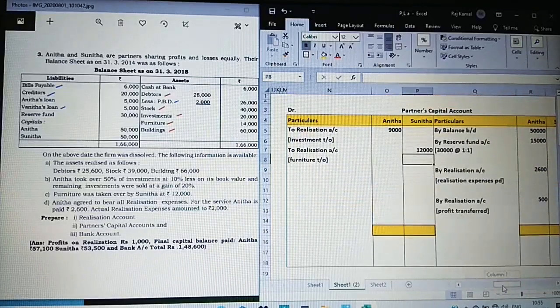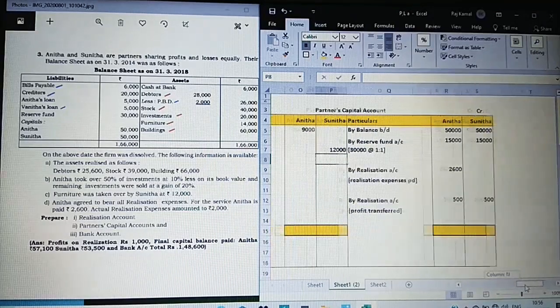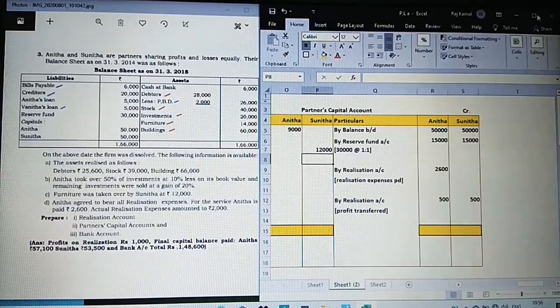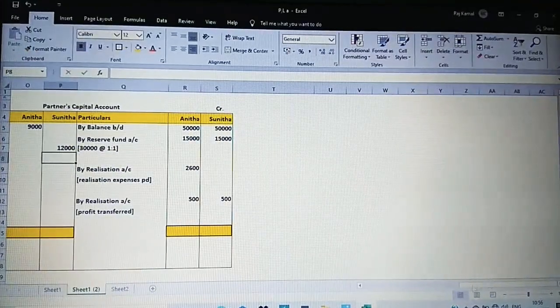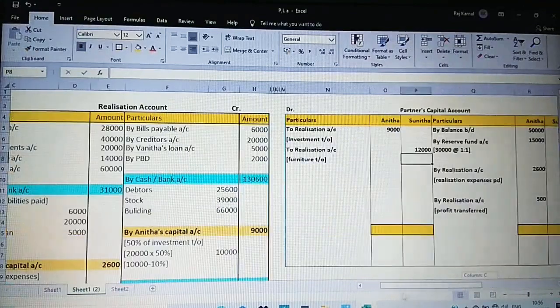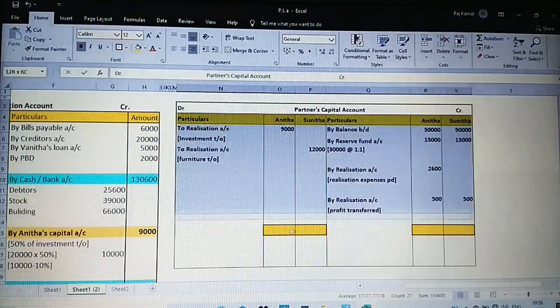comparison. Now we are going to check which side is greater. In case of partners capital account, now let us observe.